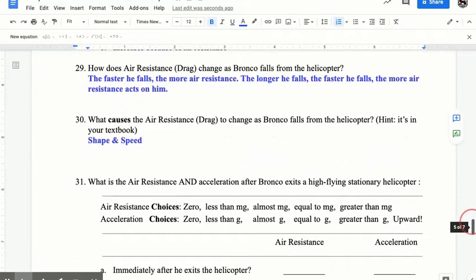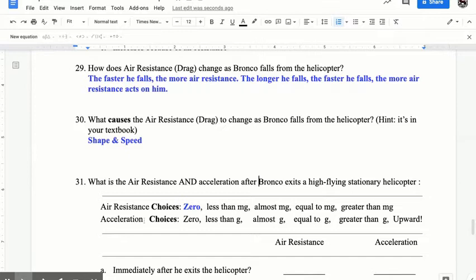What is the air resistance and acceleration after Bronco exits a high-flying stationary helicopter? As he immediately leaves, we can say that he's practically not moving. And so if he's not moving, the speed is practically zero, so his air resistance is practically zero. It's like he's just standing on the side of the road. If you're not moving, you're not feeling much air resistance.